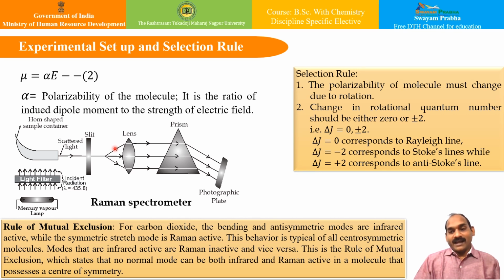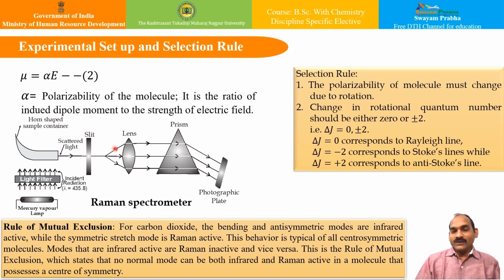So in IR spectra, we need the molecule's dipole moment to change. The criterion here is that its polarizability must change due to the transition. It may be a vibrational or rotational transition, whatever it is. Now, for example, consider a molecule with a spherical top structure like methane or SF6, etc. They